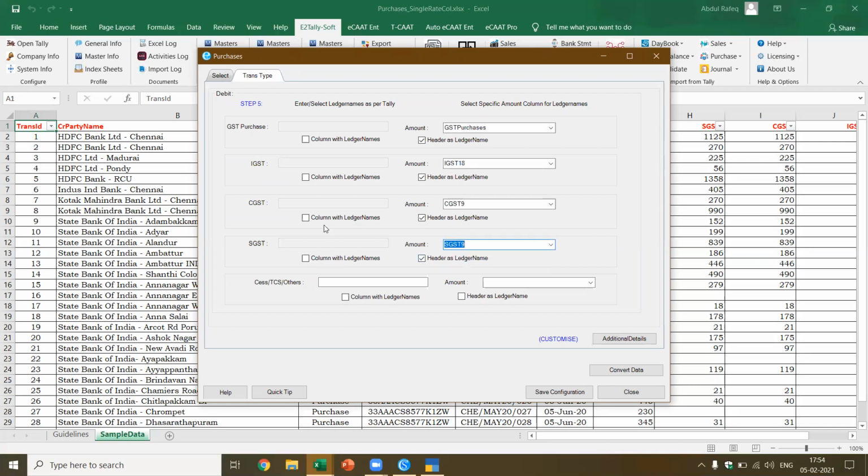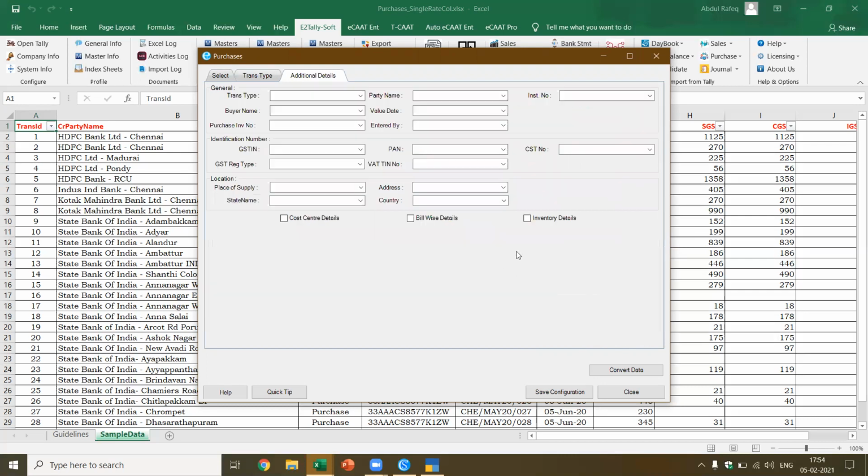I also have an option where I can directly connect to Tally and pick up the column name from the ledger in Tally itself. This is what I have. Now, for example, if I have CESS or anything else, I can go and select the column name. And next, if I want to give additional details, I can go here and give the additional details. What are the additional details?